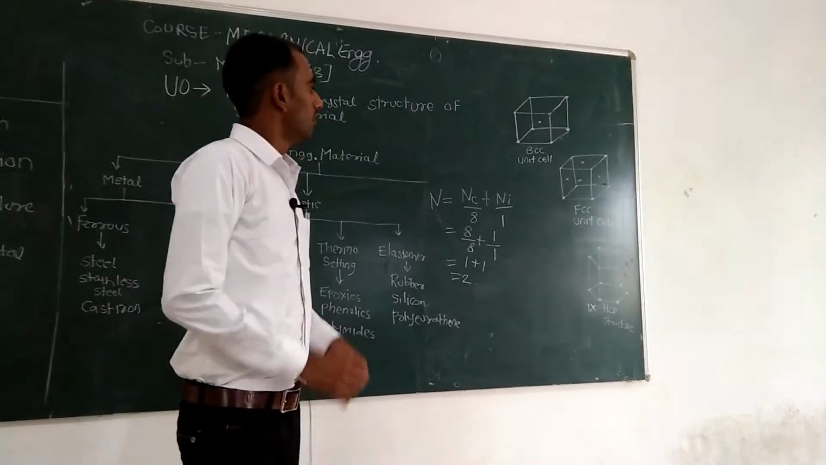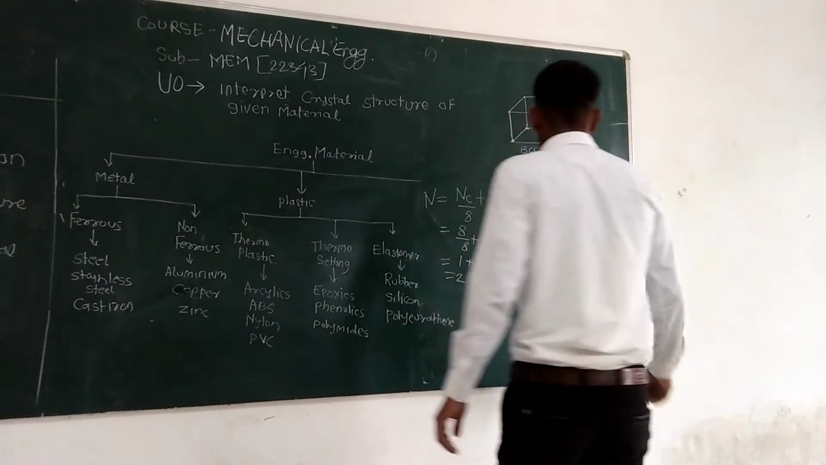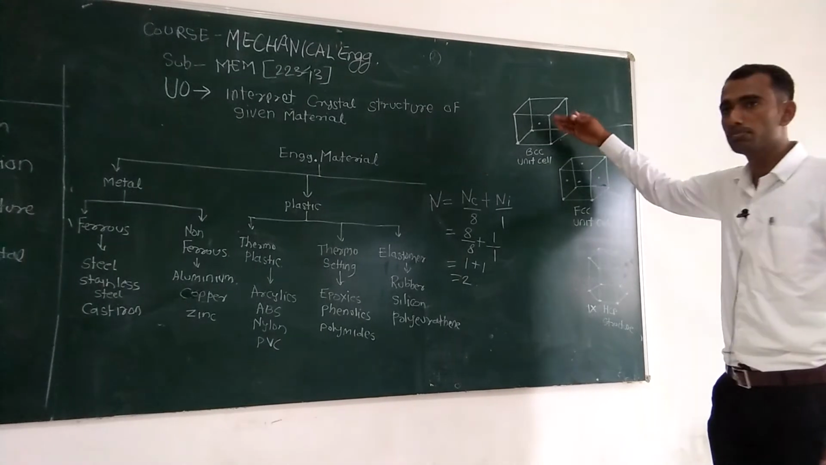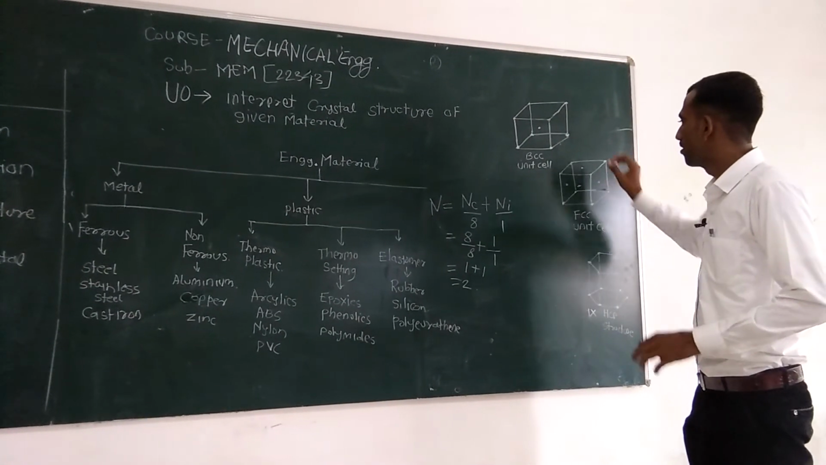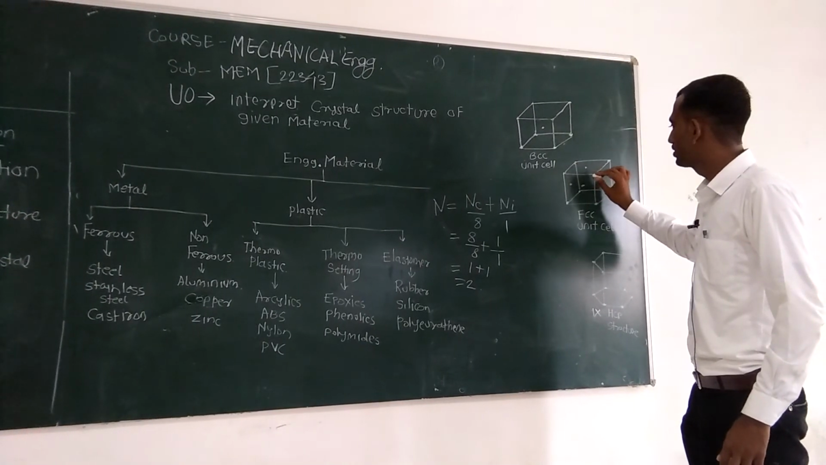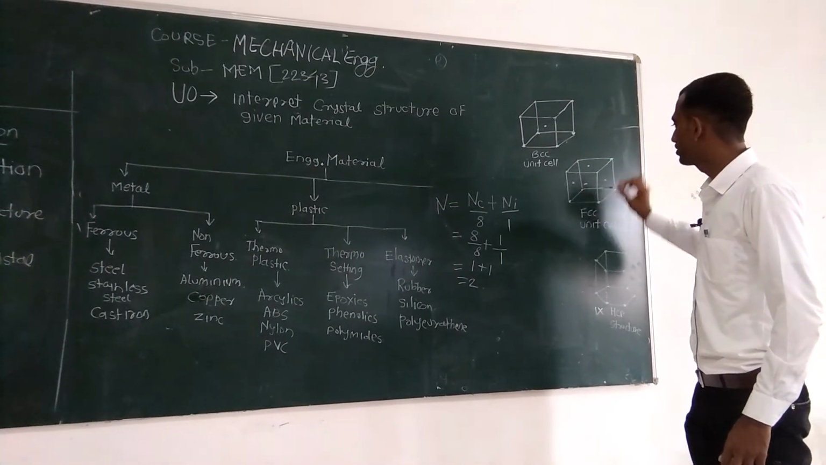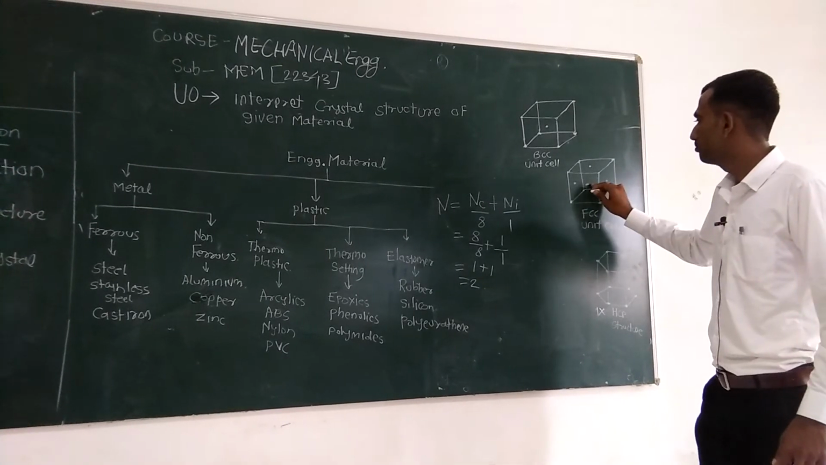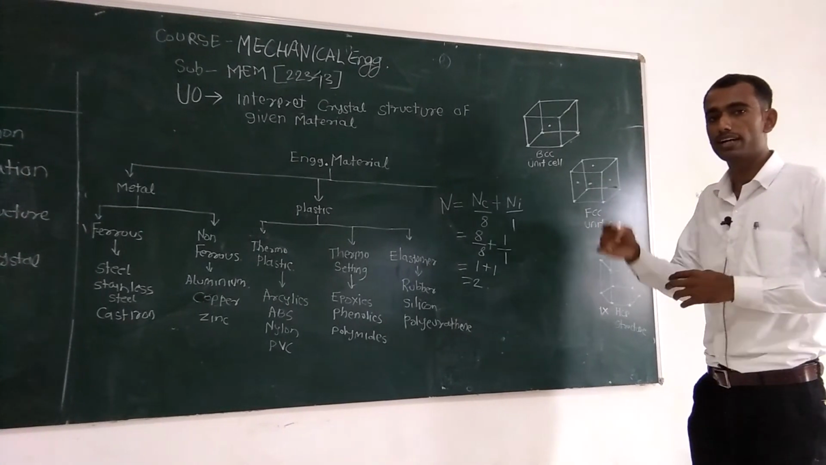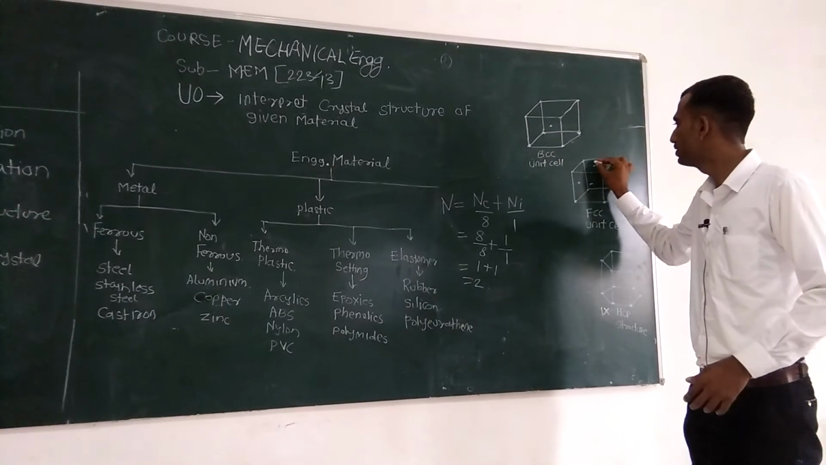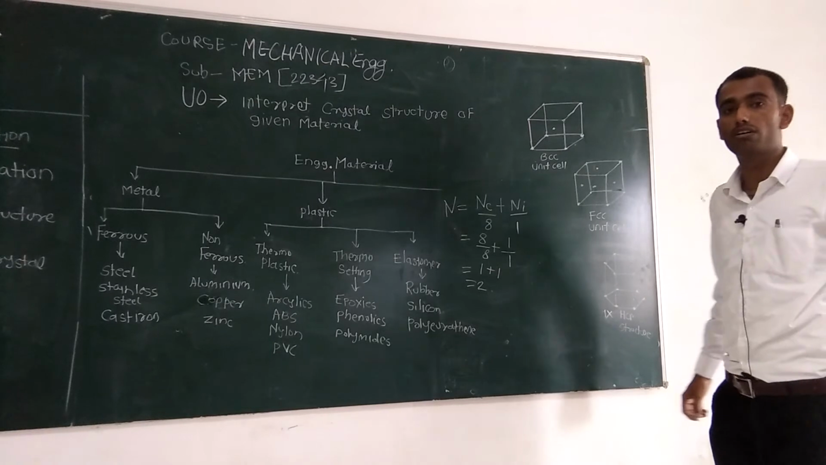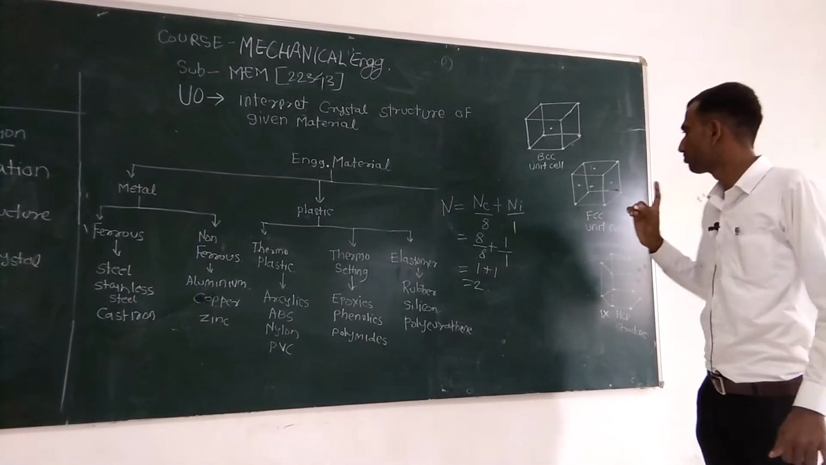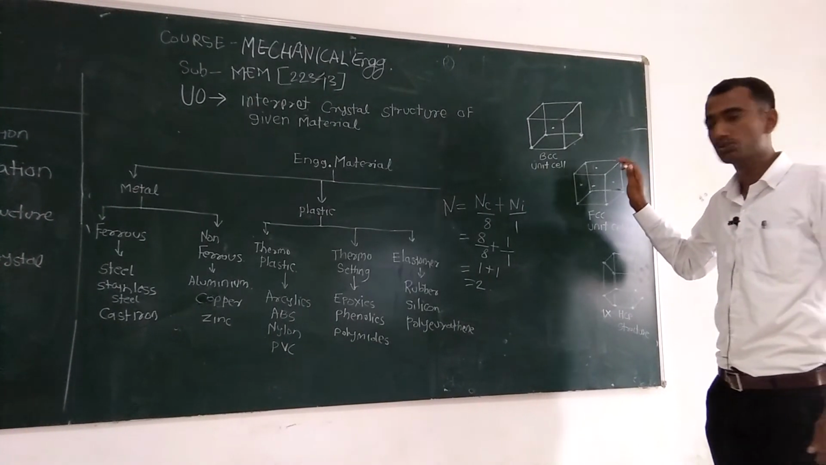Okay. The FCC unit cell has a similar arrangement as compared to BCC, the only difference is that along with its corner atoms, instead of a centered atom, it has face atoms at the center of each face. So there are a total of 6 face atoms because a cube has 6 faces. So at the center of each face there is 1 atom.